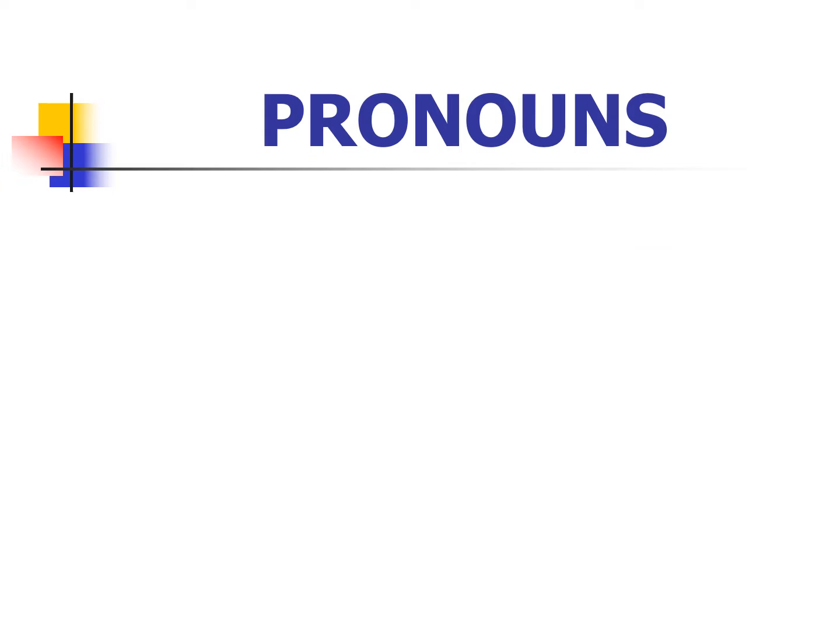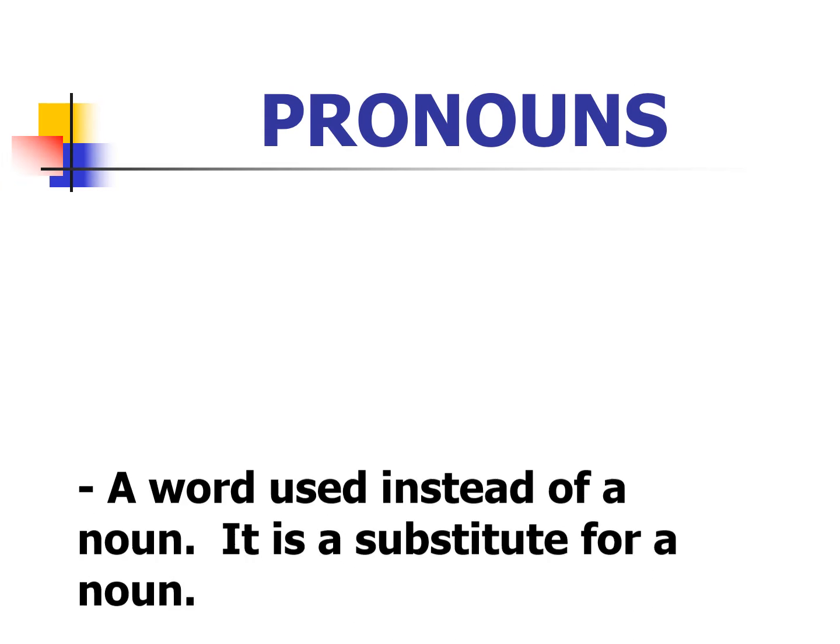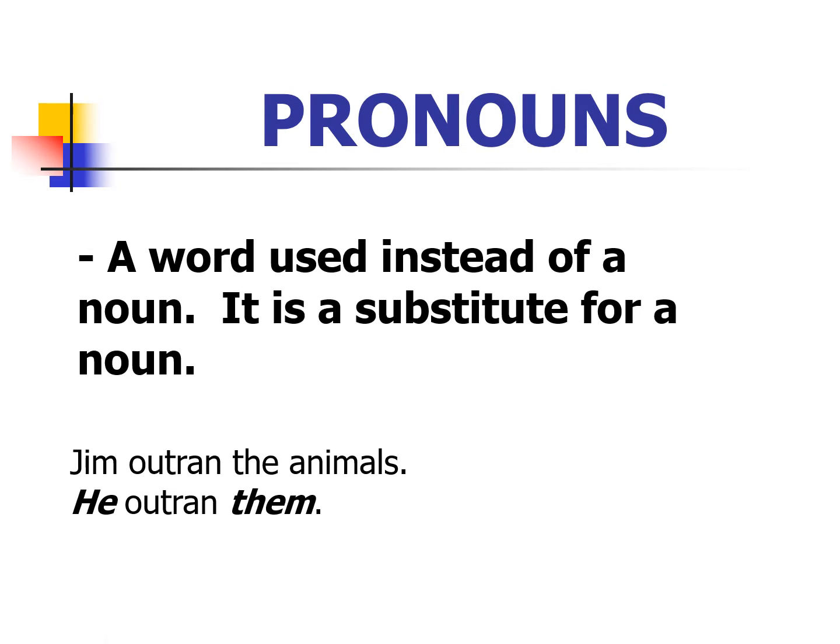Now, what are pronouns? This is the second part of speech. A pronoun is a word used instead of a noun. It is a substitute for a noun. For example, Jim outran the animals. If we use pronouns, then how does it come?